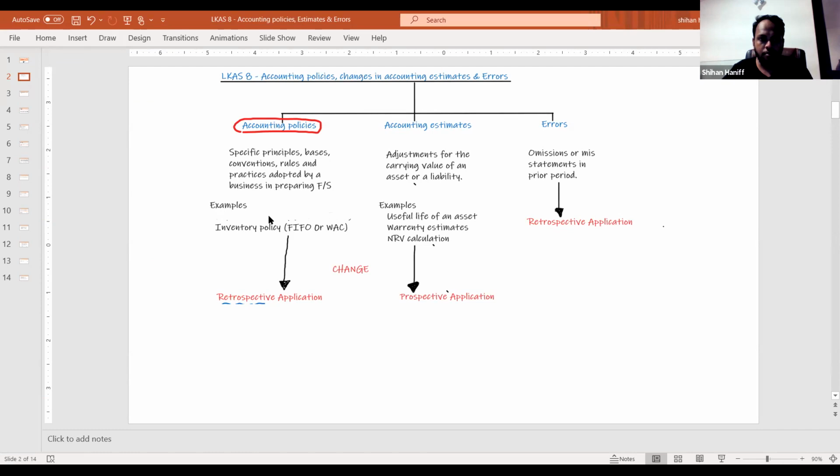Right. So one of the main examples for accounting policy is the inventory policy. Whether we are valuing the inventory at first in first out method or weighted average cost method. That is a policy.